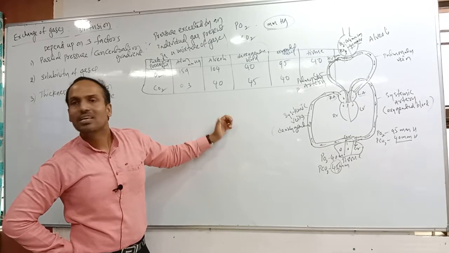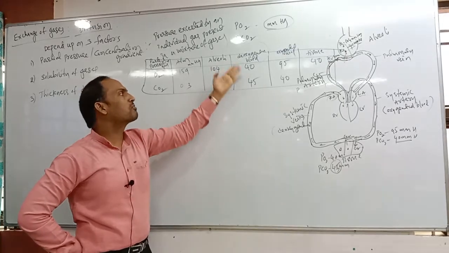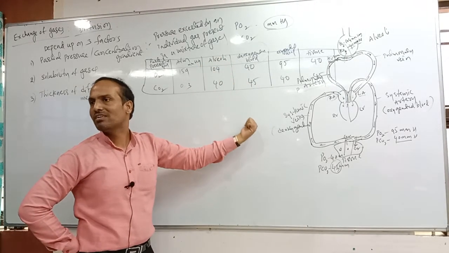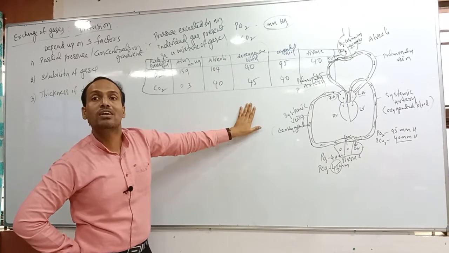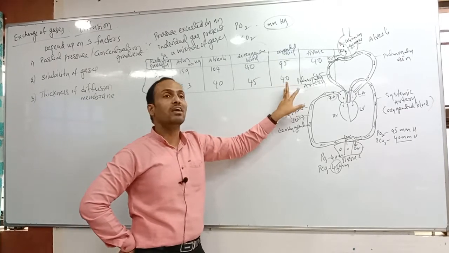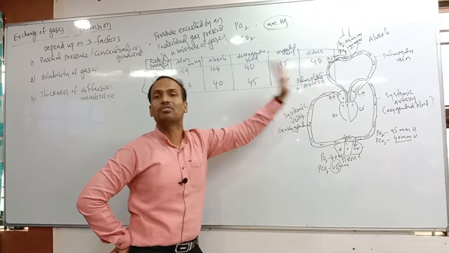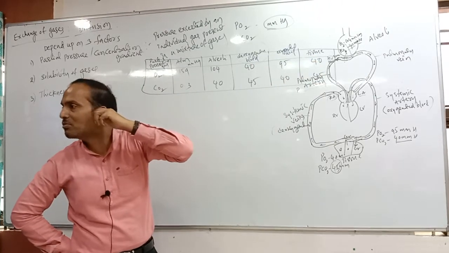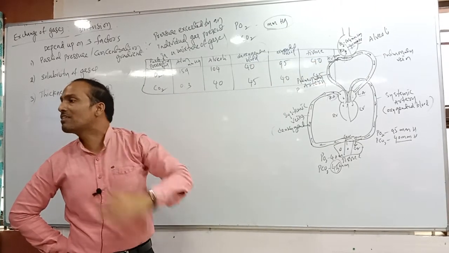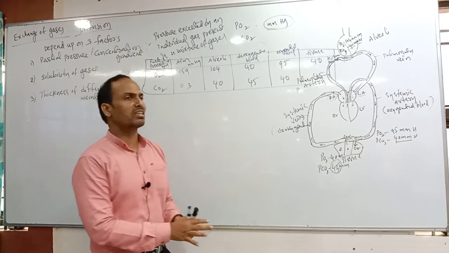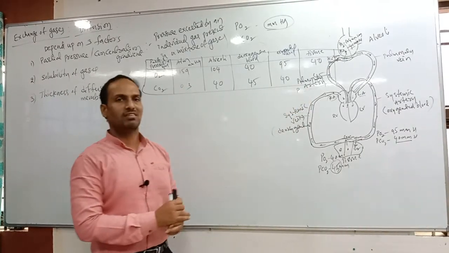Got the clarity? This is very, very important. Deoxygenated blood has only 45 mmHg. Oxygenated blood has 40 mmHg, and 45 mmHg is present in which one? Tissues. Why? Because tissues are performing which respiration? Cellular respiration. Because of the cellular respiration, they liberate the carbon dioxide.